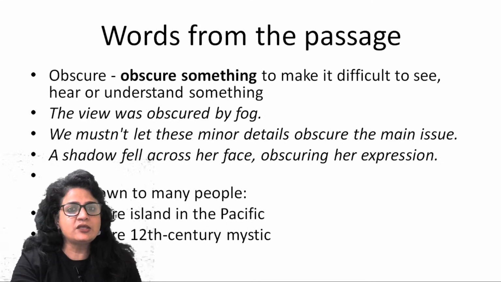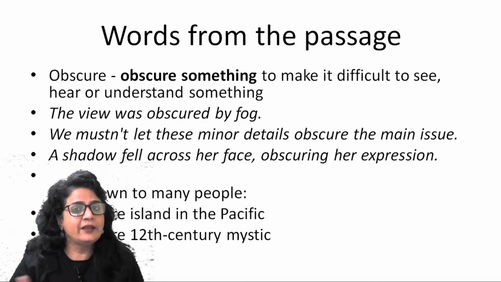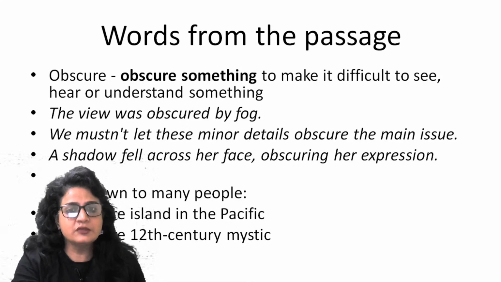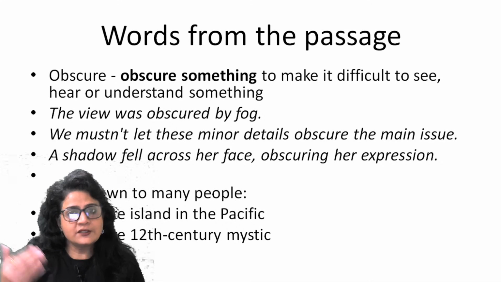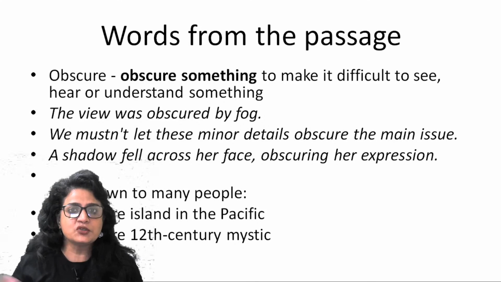Let's not be distracted by these minor issues. Let's not be obscured by these minor issues. Let's stay focused on the main issue. So this is what the sentence means. So you can use this word in different contexts. A shadow fell across her face, obscuring her expression. So I could not see what her expression was because it was obscured.